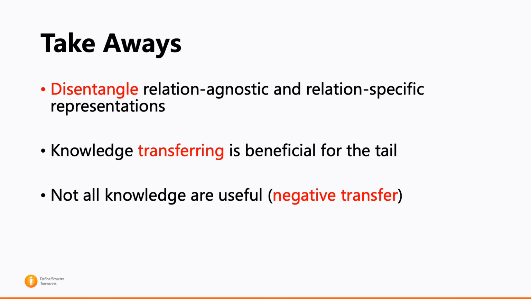In other words, our work disentangles the relation agnostic and relation-specific representations, and knowledge transferring is beneficial for the tail. We also find that not all knowledge is useful. Some knowledge may cause negative transfer.